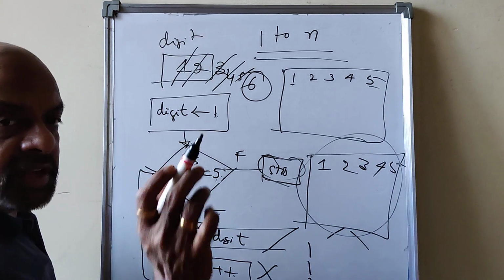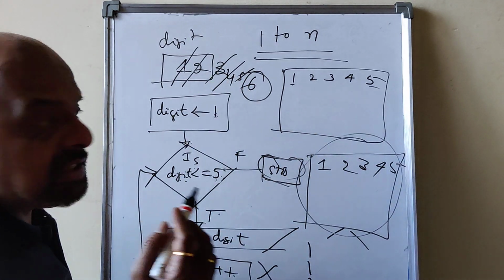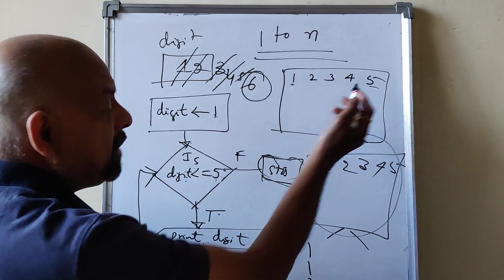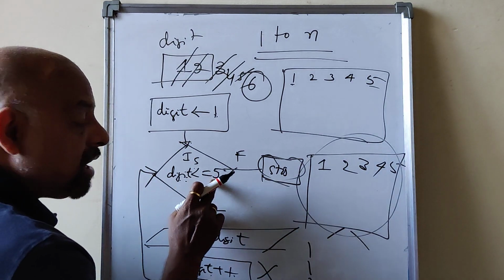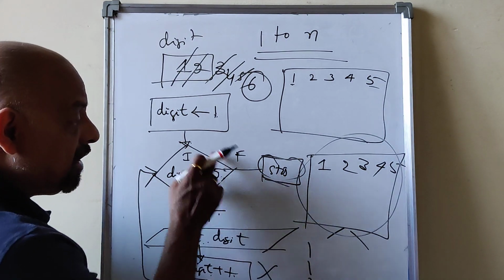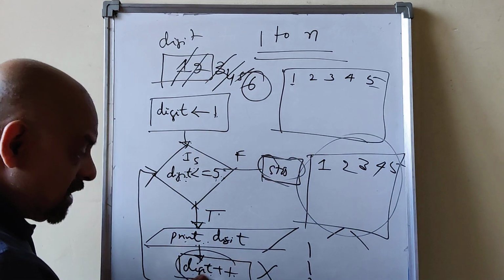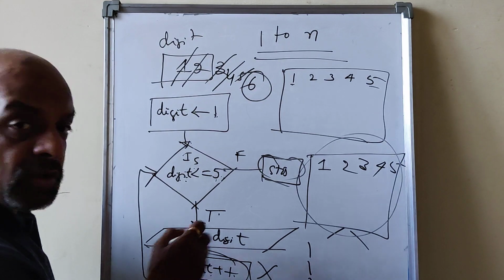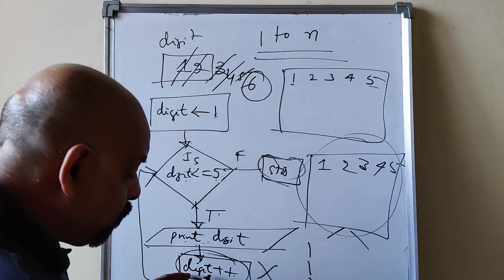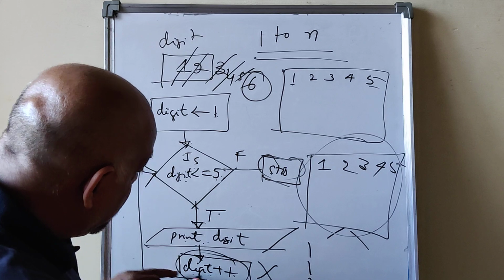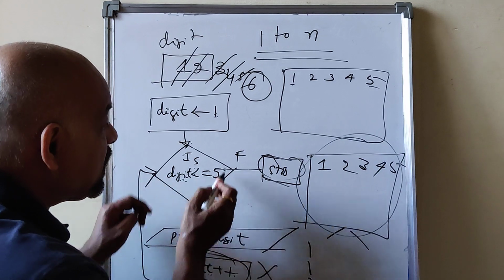So at any point of time, you should make the condition false to come out. How to make the condition false? You design a situation. For example, I want to print 1 to 5, means digit less than or equal to 5. If I want to print up to 100, digit less than or equal to 100. You have to design a logic so that eventually the condition evaluates to false. And this is a very important statement. There must be at least one statement within the loop body to change the value of the variable used in the condition. Increment operation: it becomes 2, then 3, 4, then 5. Once it becomes 6, the condition is false.